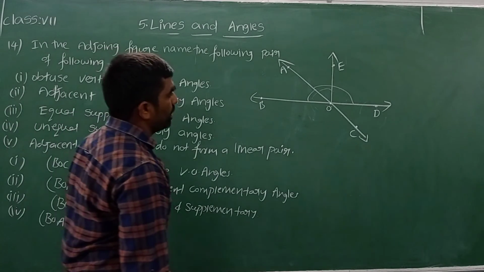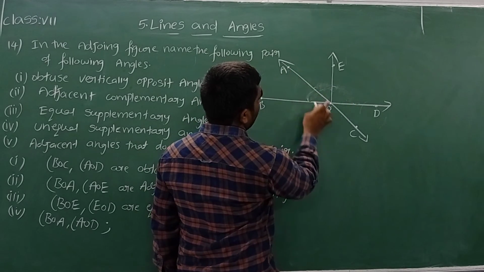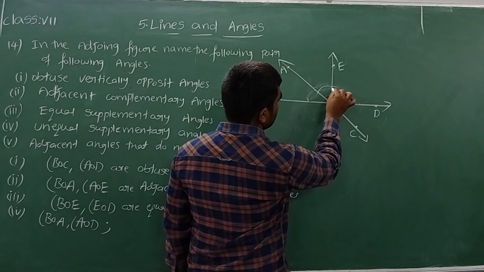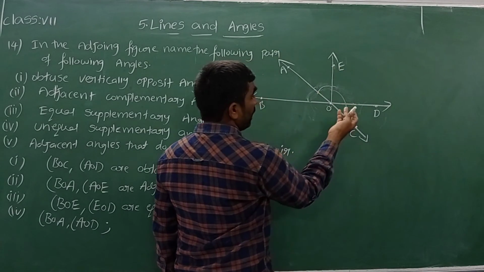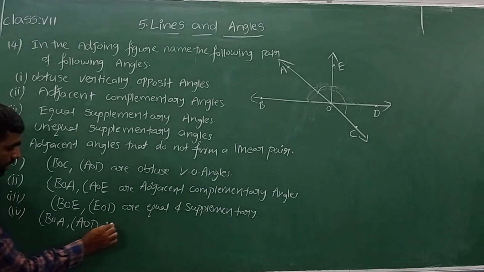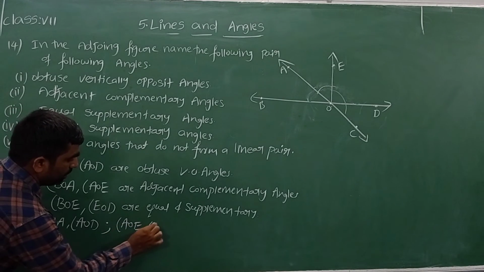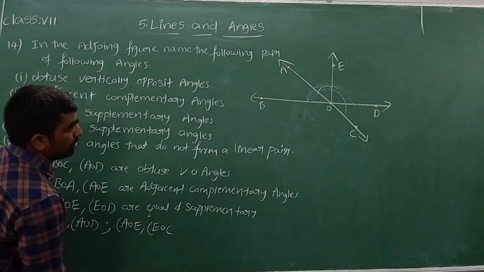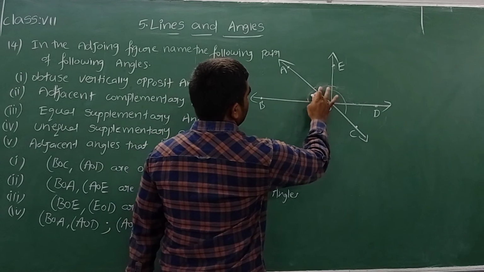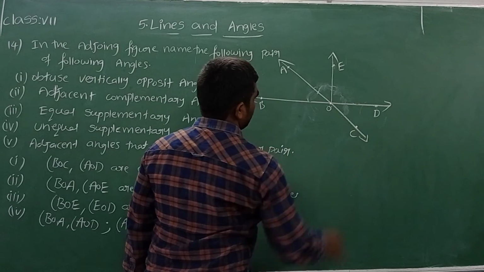And let's see if there are any more angles. Let me take angle AOE, this angle, and also we will take angle EOC. Even these two are unequal and the sum of those two is 180 degrees. You can write angle AOE, comma, angle EOC. So both are unequal and supplementary.